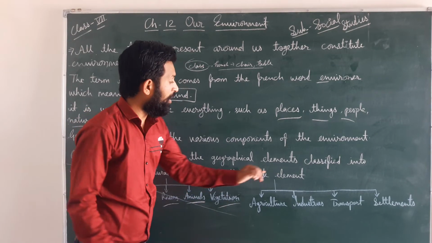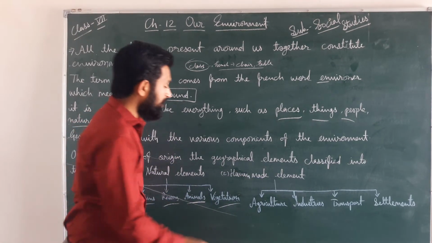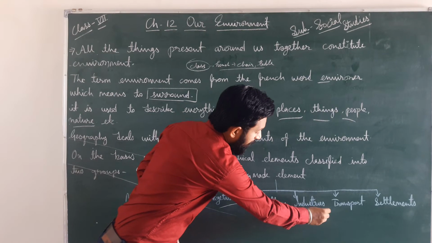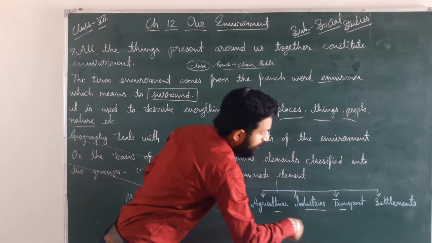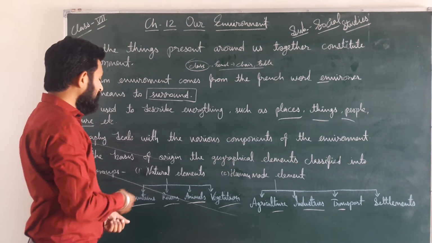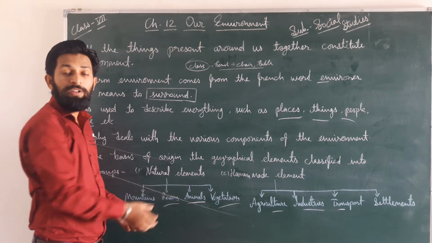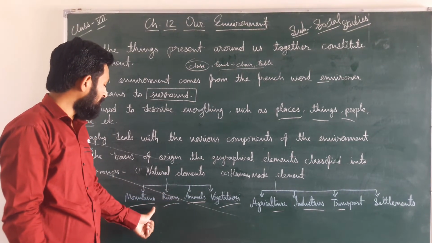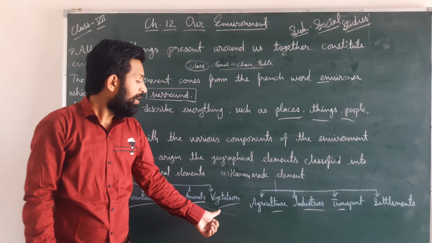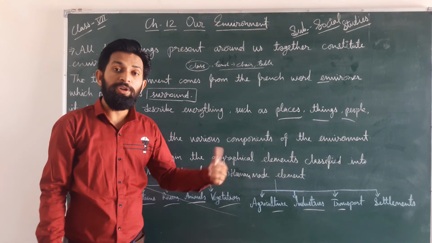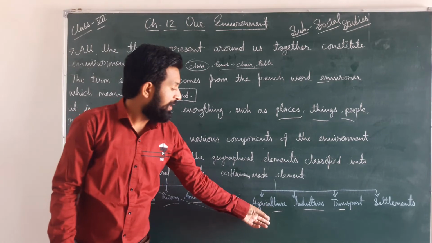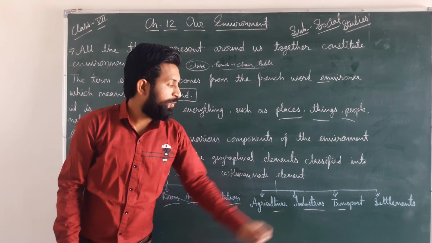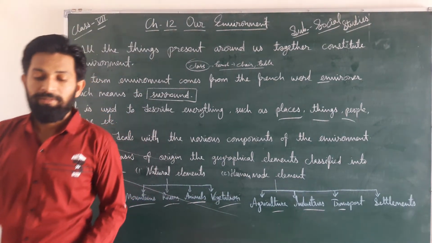Human-made elements include agriculture, industries, transport and settlement. Natural elements means whatever elements are made by nature, and human-made elements means created by humans.